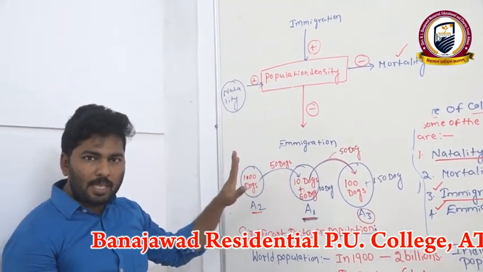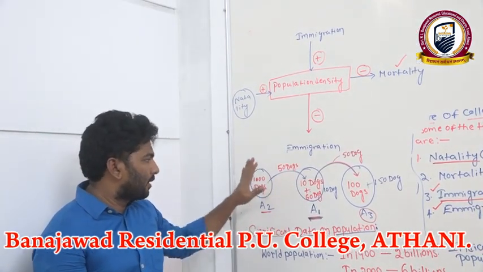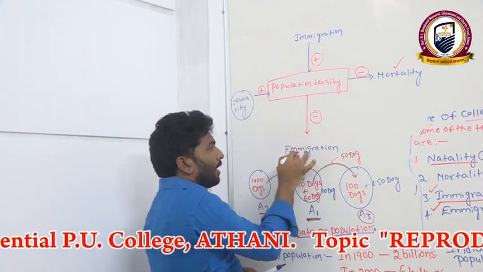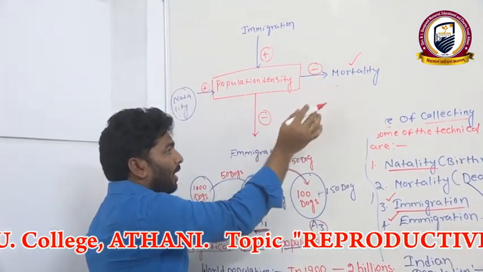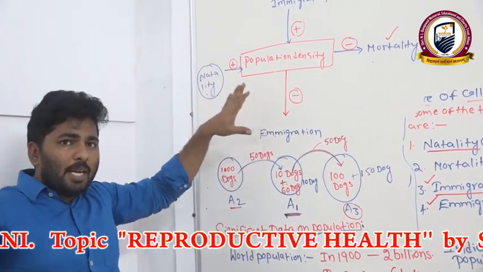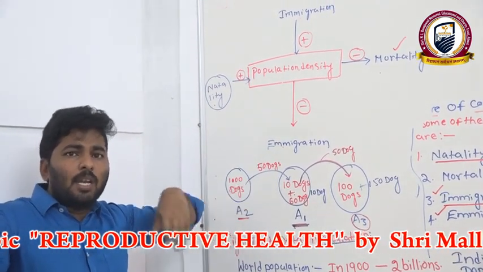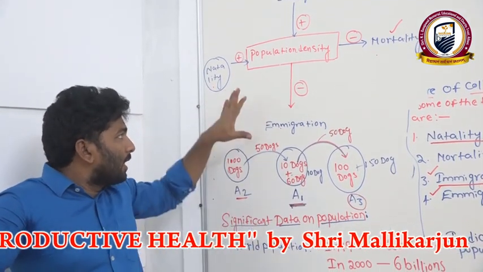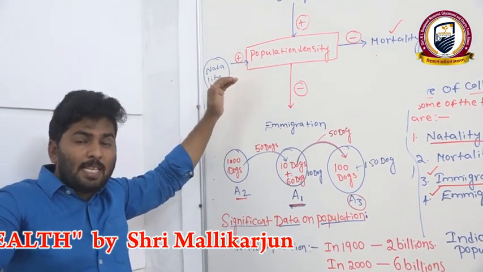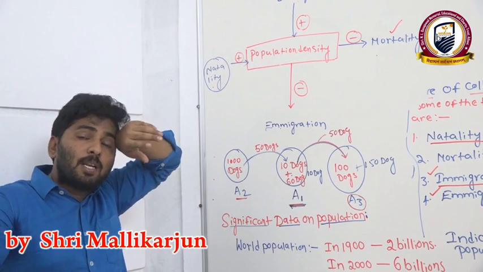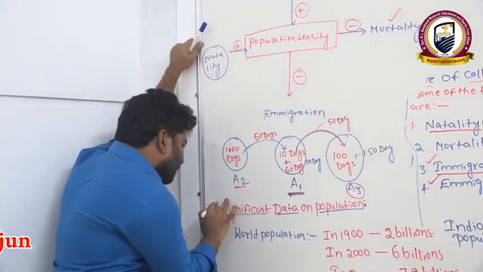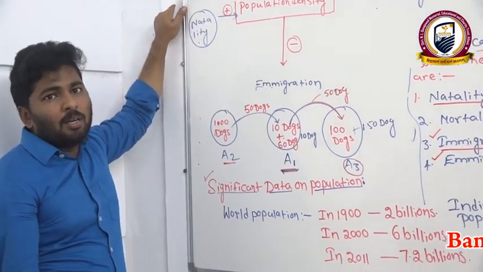Clear? Okay, is there any doubt? Okay, fine. We are explaining the terms immigration, emigration, natality, mortality. These 4 factors play a major role in increasing or decreasing the population density. Clear? We can discuss again one more time. We are discussing these things clearly with examples in the organisms and population lesson. Okay, now we'll move to the significant data on population.